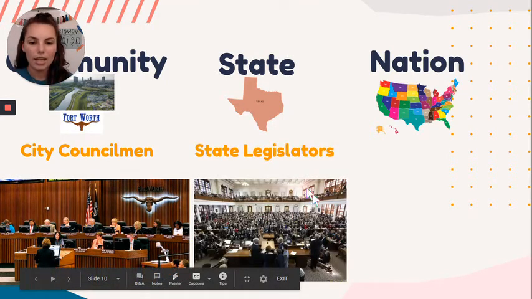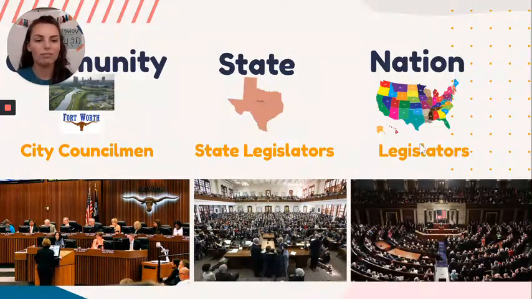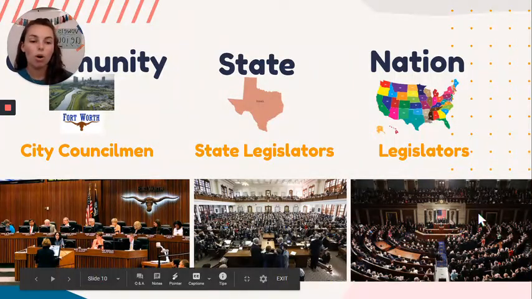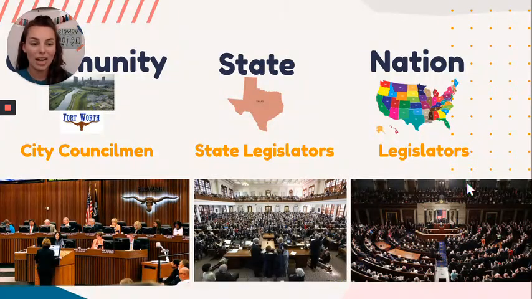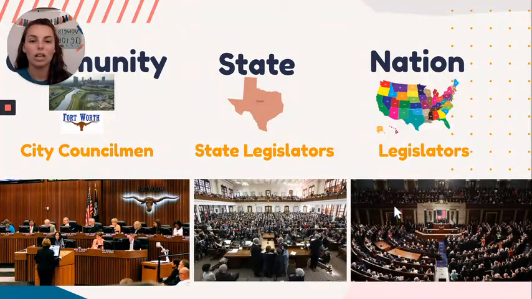In our state, we have legislators, and there you can see there's a lot of people, and they're helping to make rules and laws. In our nation, we also have legislators. We have the Senate and Congress and the House of Representatives. There's a lot of them because there's a lot of people in our nation. They'll help us decide what laws we should have in place.